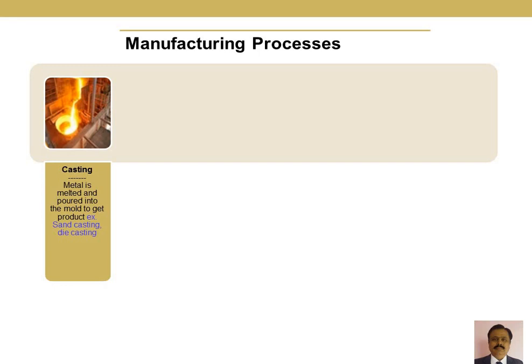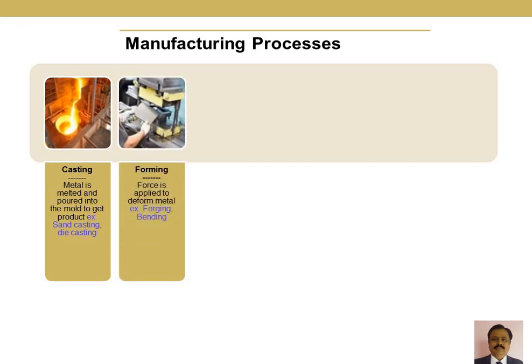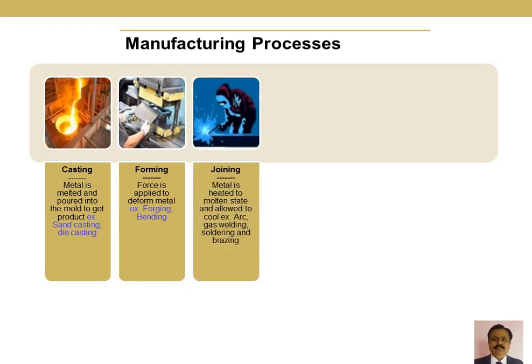Number one is casting, the oldest one, where the metal is heated to the liquid state and poured into the mold. The mold has the same shape and size desired by the manufacturer. Sand casting and die casting are examples. Next is forming, where we apply force to deform the material to get the desired shape and size. Rolling and forging are the best examples of forming.